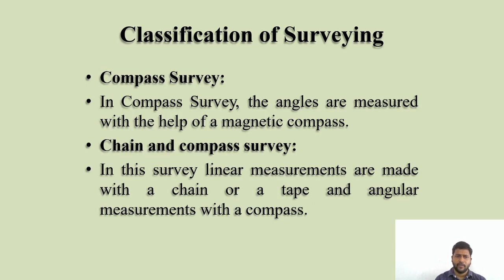Now, compass survey. In compass survey, the angles are measured with the help of a magnetic compass. In chain survey, we only take linear measurements; in compass survey, we take angular measurements. We call them bearings, not angles. The bearing is measured with reference to the magnetic field. There are two types of compass, the prismatic compass and the surveying compass. By using these two compasses, we conduct the survey and find the areas.